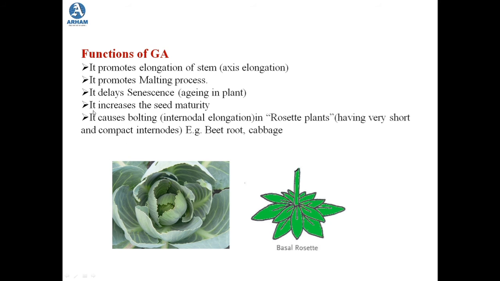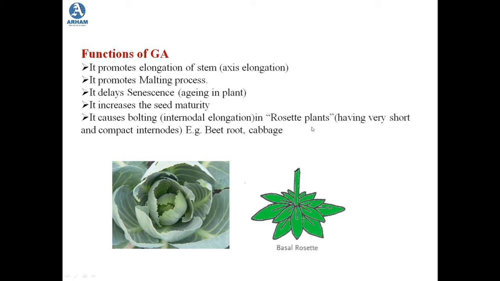Then the next function is that it increases seed maturity, and it also causes bolting. Now what is bolting? Bolting is internodal elongation, and it is caused in rosette plants. Now what are rosette plants? The examples we can take for these rosette plants are beetroot and cabbage.